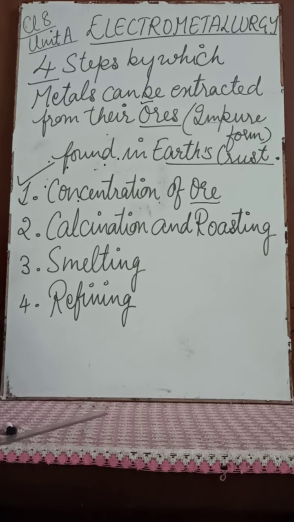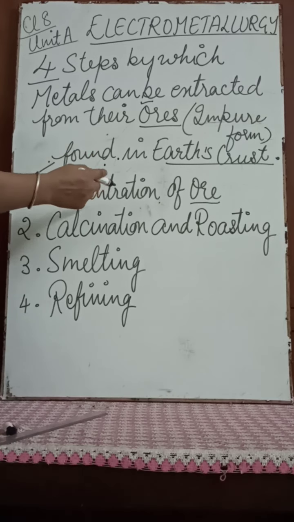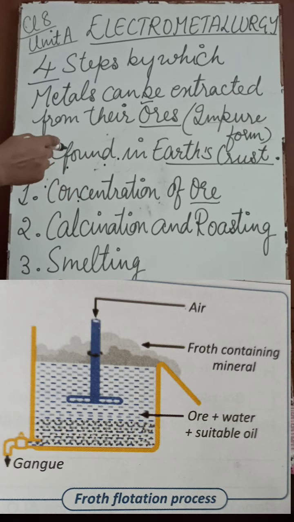The second method is the electromagnetic process. This process is used when either the ore or gangue is magnetic, like iron. When gangue or matrix is magnetic like iron, then we use the electromagnetic process. Otherwise, which process is used? Hydraulic or gravity separation. So in the first stage, there is concentration of ore. Concentration of ore means the impurities like sand, silicates, stones are removed, and the ore is crushed into powder form.